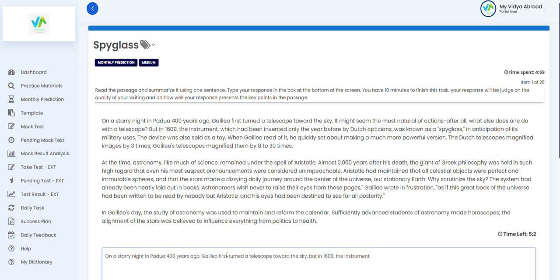Synonym use karyo, pronoun use karyu, 'the instrument', which means they are referring to the telescope, which had been invented only the year before by Dutch, એટલે the people from Netherlands. નેધરલેન્ડ અથવા હોલેન્ડના જે લોકો છે એને ડચ કહેવાય. ઓપ્ટિશિયન્સ, ચશ્મા બનાવવાનું કામ કરતા હોય ઓપ્ટિશિયન્સ, was known as a spy glass.